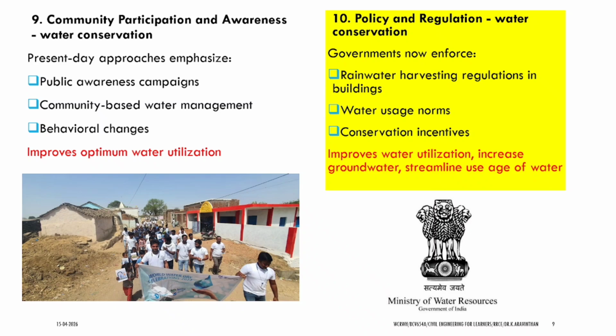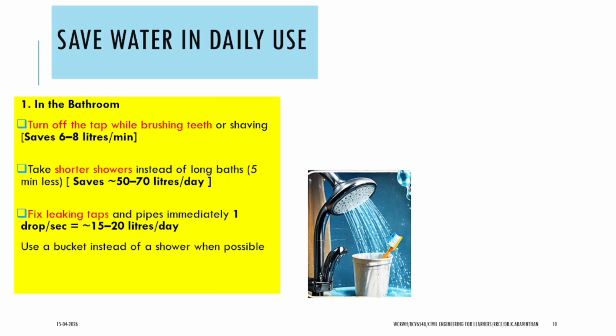If this is followed, then through government regulation we will have water conservation and water usage norms for a particular community, for a particular house. This much water can be supplied by the government, and this increases the groundwater and streamlines water usage through conservation initiatives.